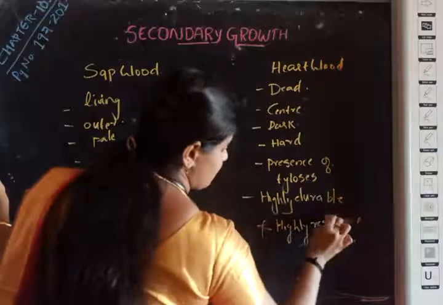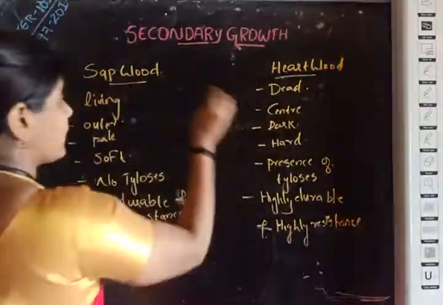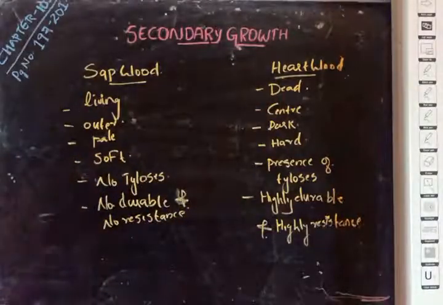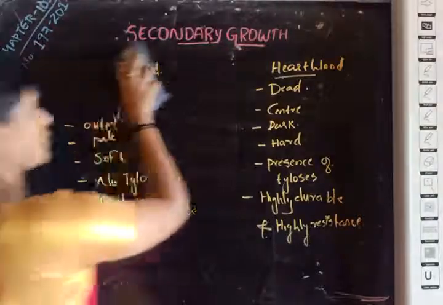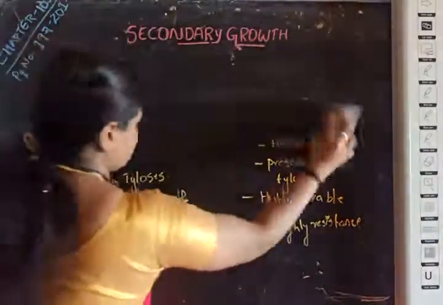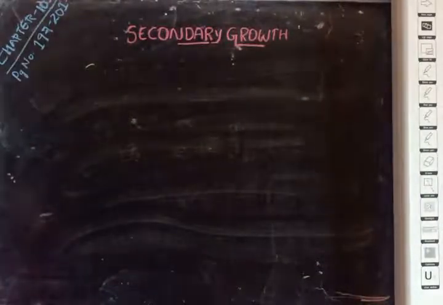Hence, the timber value or the economic importance of heartwood is high, or more useful than the sapwood. So, these are the differences between sapwood and heartwood. So, these are about the secondary xylem of the stem.